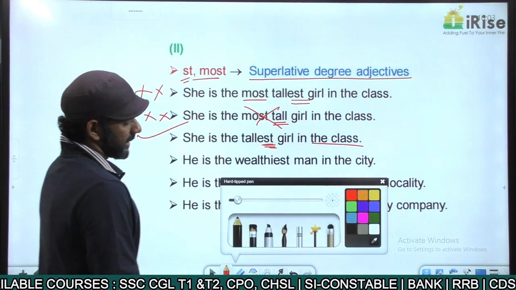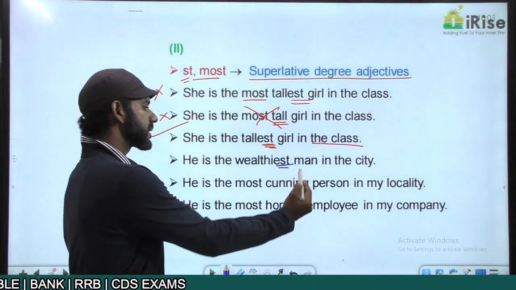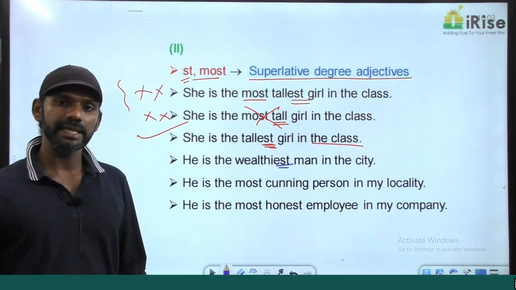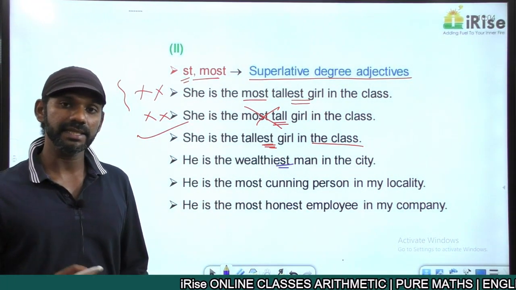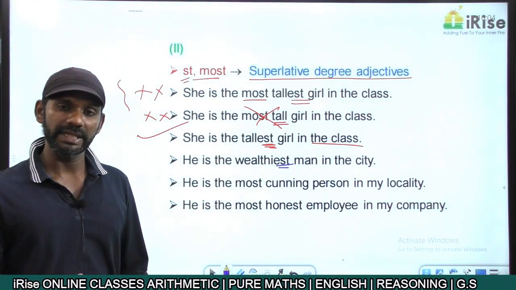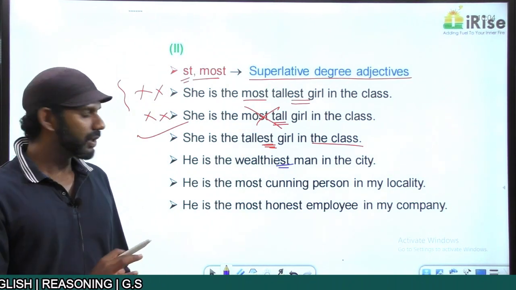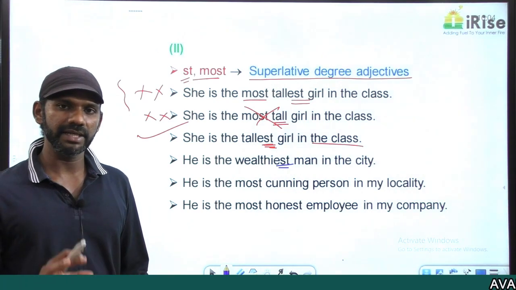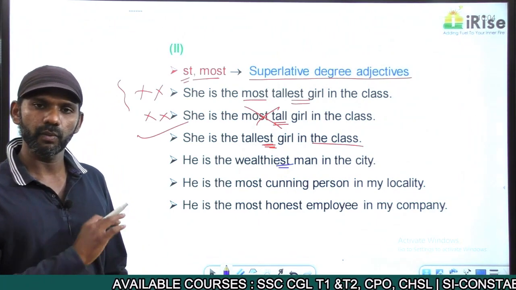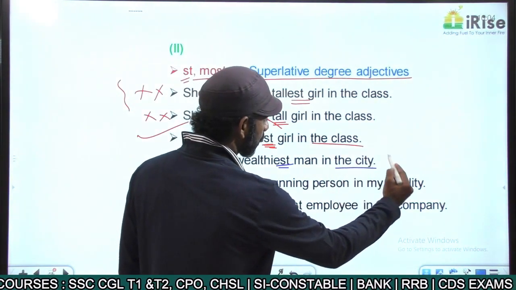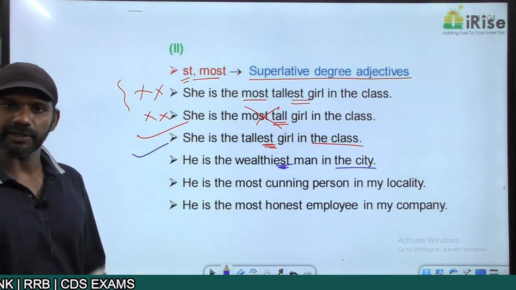Come to the next one. "He is the wealthiest man in the city." Wealthiest is a superlative degree adjective. Wealthy is a positive degree adjective. Wealthier is a comparative degree adjective. Wealthiest is a superlative degree adjective. It's wealthy, wealthier, wealthiest. Wealth is not an adjective. Wealth is a noun. I'll tell you in parts of speech. Wealthy is an adjective, positive degree. The comparative degree is wealthier. The superlative degree is wealthiest. So he is the wealthiest man in the city. What's the group here? The city is the group here. We are talking about the highest level entity, superlative degree adjective, grammatically correct.